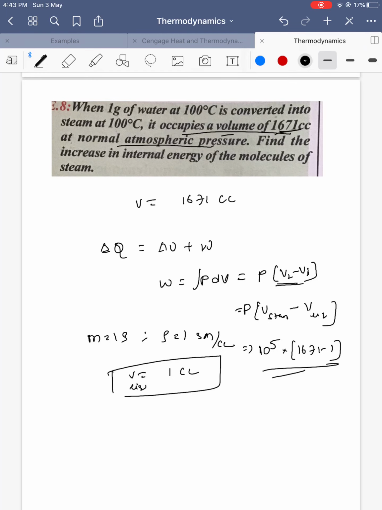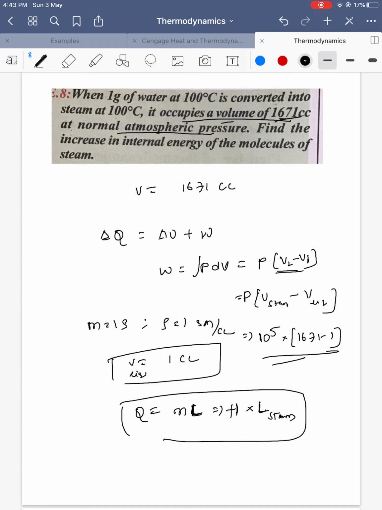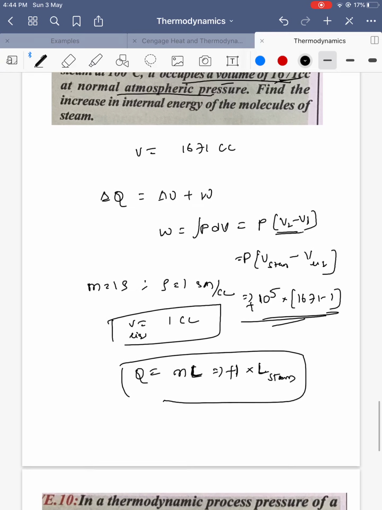So for the internal energy, Q is equal to, this is important, now 1 gram of water is converted into 1 gram of steam. So it's not like m into delta T, here it is mass into latent heat. Mass is 1 gram, and get the L value of steam, the latent heat of steam. So the Q value you got is heat added, plus, and work done by the gas, so delta U is equal to Q minus W. So Q minus W you will get.